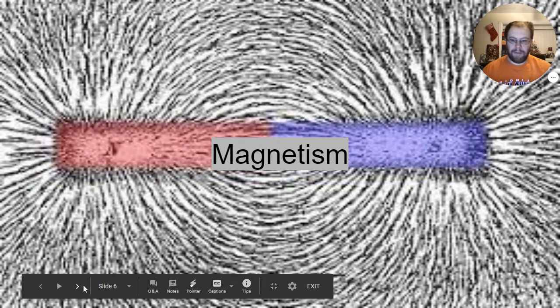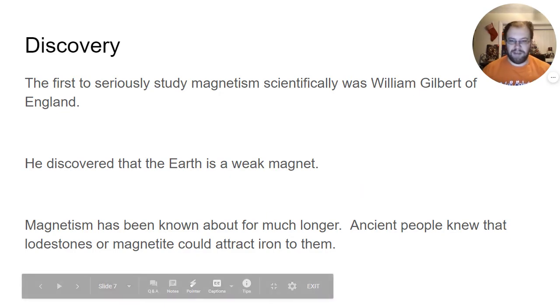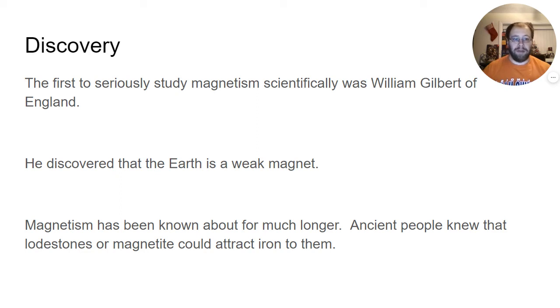Now to talk a little bit more about magnetism. Magnetism was first seriously studied by William Gilbert, who I mentioned earlier, and he's from England. And when he was studying magnetism, he figured out that the Earth is actually a weak magnet, which is the truth. The Earth has a very weak magnetic field, and that's why compasses work, because the compass needle can point along the magnetic field of the Earth.